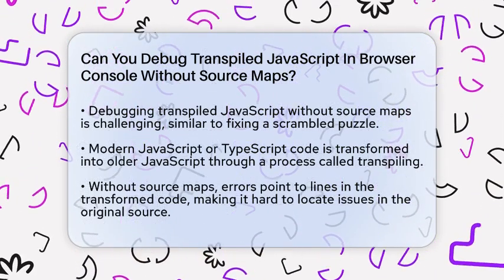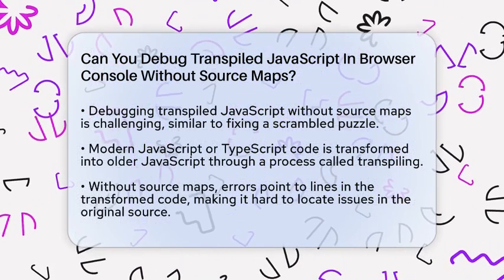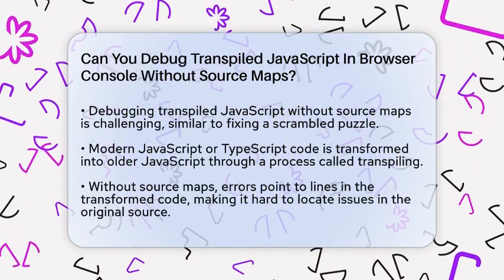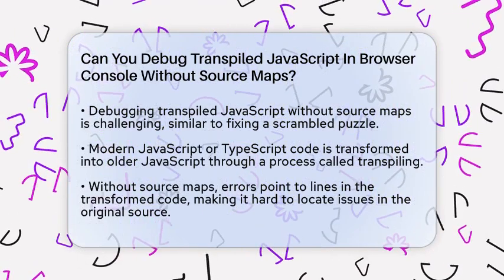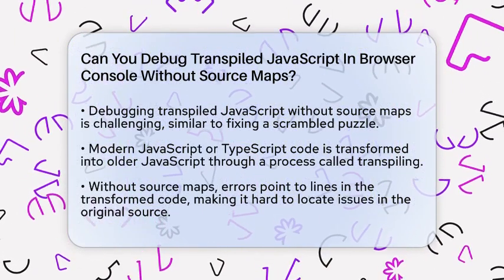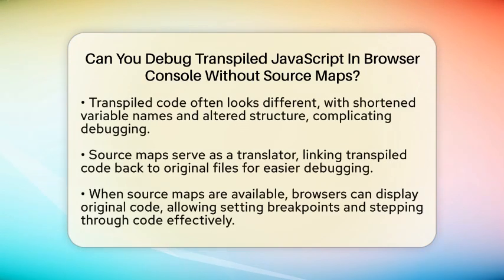Transpiled JavaScript looks different from your original code. Variable names might be shortened or changed, and the structure can be all jumbled up. When an error pops up, the browser points you to a line in this transformed code, not your original source. That makes understanding where the problem is much harder.